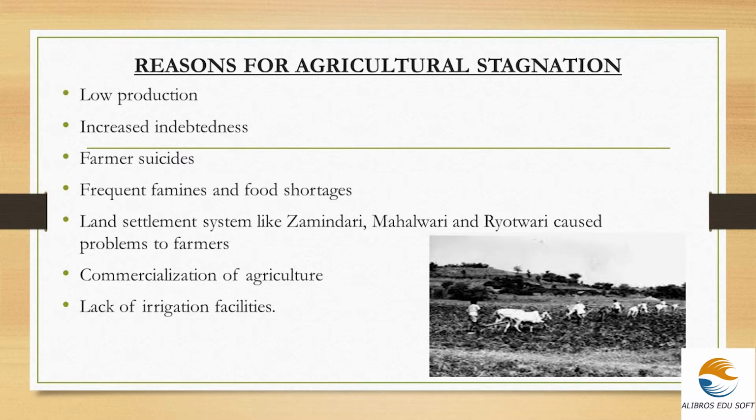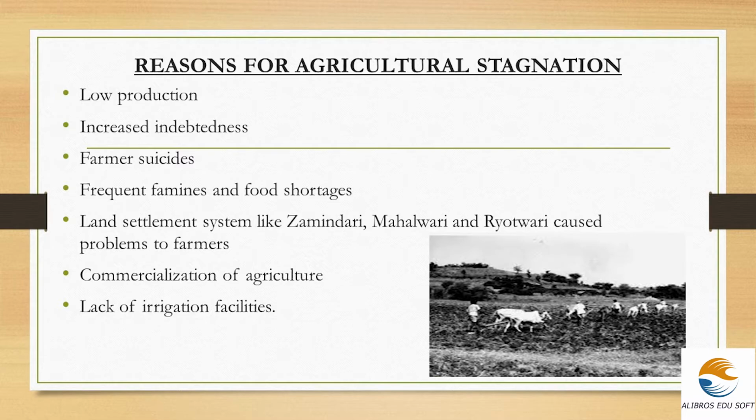Second one, increased indebtedness. Indebtedness means the farmers who are not able to cultivate because of lack of finance used to buy credit from landlords who charge exorbitant rates of interest. So the indebtedness of the farmers increases.